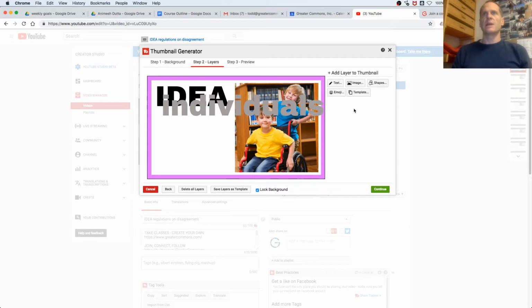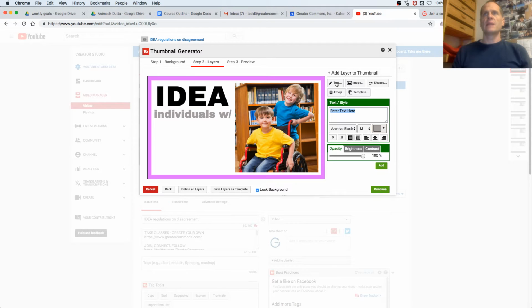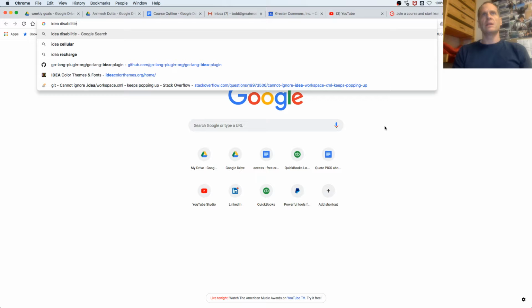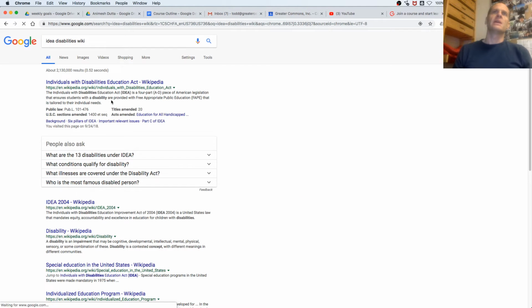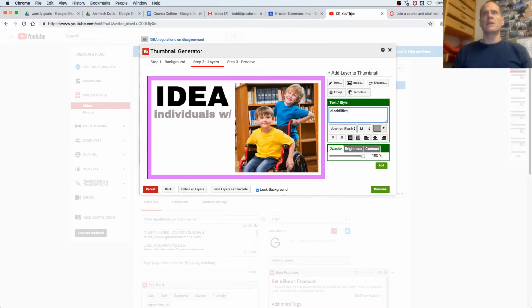Individuals with, and then I'm going to make that smaller, so I just select it and then make that text smaller. Individuals with, and then add some more text, disabilities. Individuals with Disabilities Education Act. I think that's what that stands for, IDEA. And it's the Individuals with Disabilities Education Act. And so we'll come back to that, which is right here.